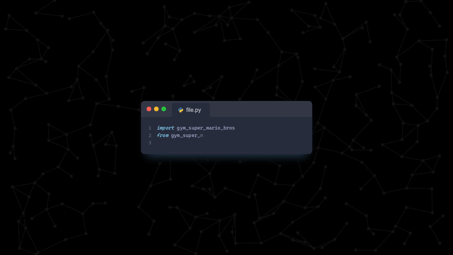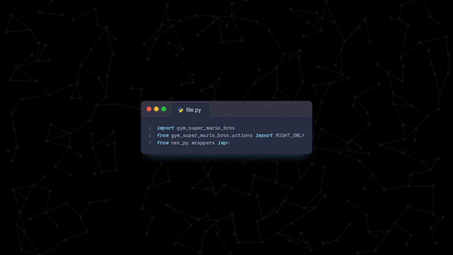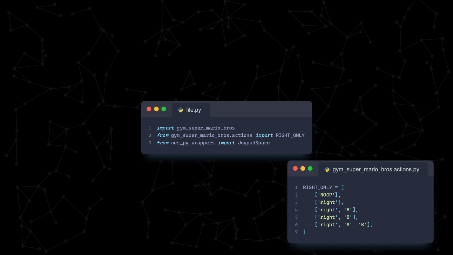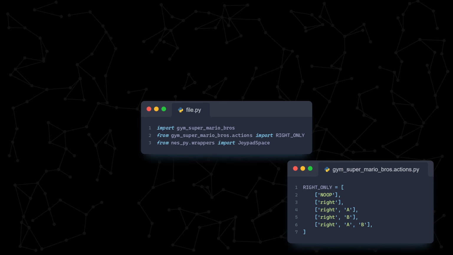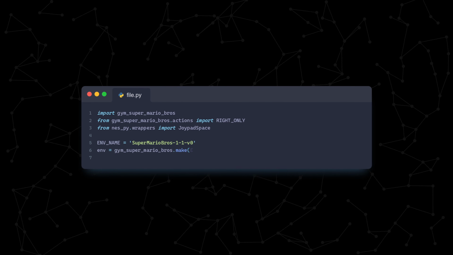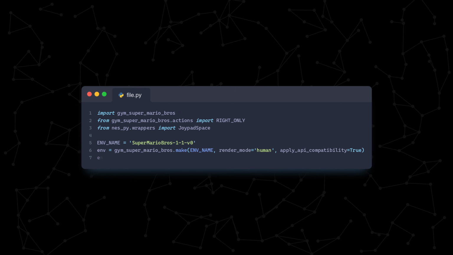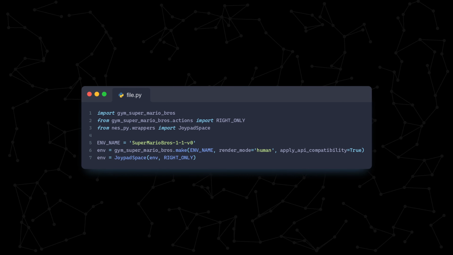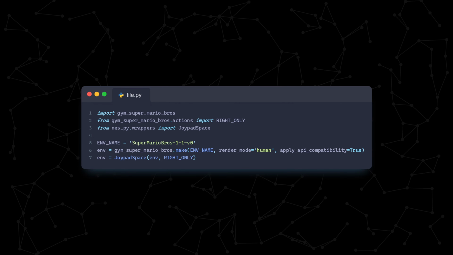So let's start off with a simple example. Let's first import the libraries. We'll be limiting our agent to only press these following button combinations, which is why we're importing RIGHT_ONLY. Then we create our environment object and wrap it with the JoypadSpace wrapper, ensuring that the actions in RIGHT_ONLY are the only ones the environment can accept.